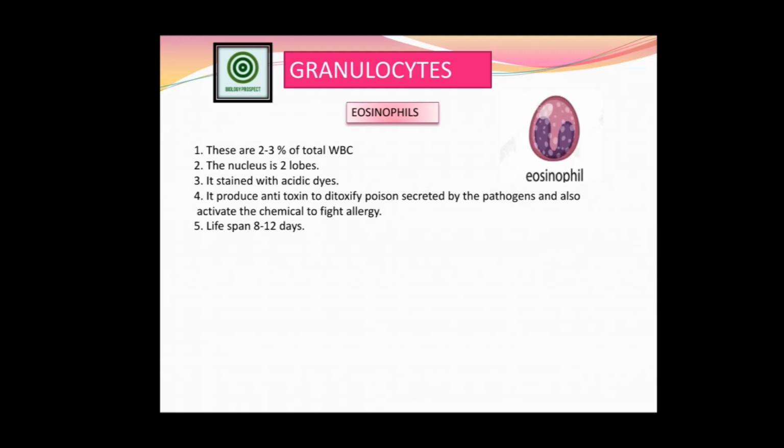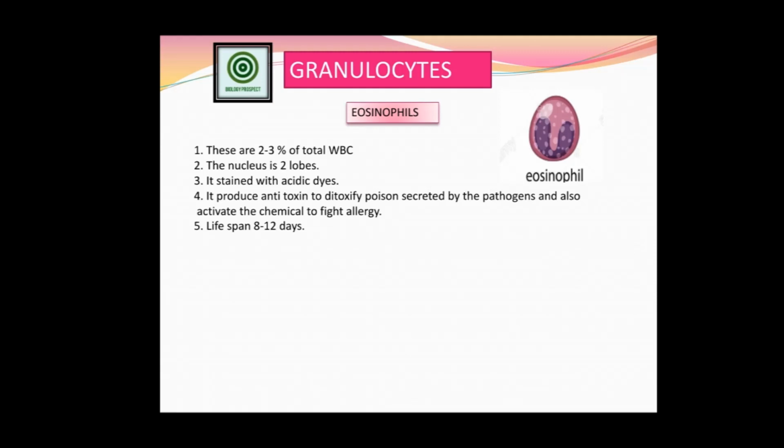The nucleus has 2 lobes, not more than 2, and it produces antitoxin to detoxify the poison. Okay, detoxify the poison that is secreted by the pathogens, and it also activates the chemical to fight the allergy. Friends, we have already learned that this is the histamine protein. It shows the allergic reaction when the pathogens enter our body, due to the function of the basophil.